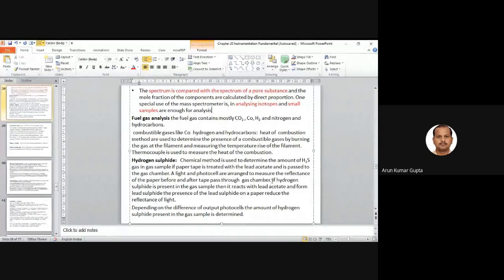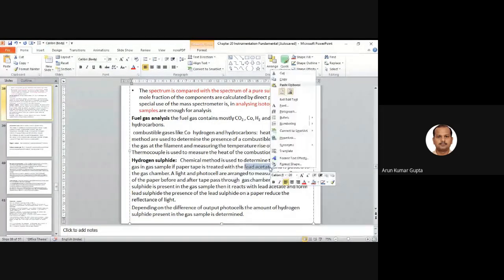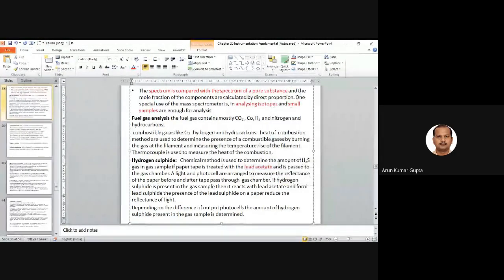So basically, the paper tape is treated with lead acetate, and we arrange the light and photocell to measure the reflectance of the paper before and after it passes through the gas chamber. If hydrogen sulfide is present in the gas sample, it reacts with the lead acetate and forms lead sulfide.